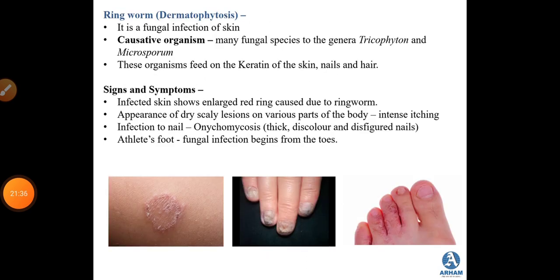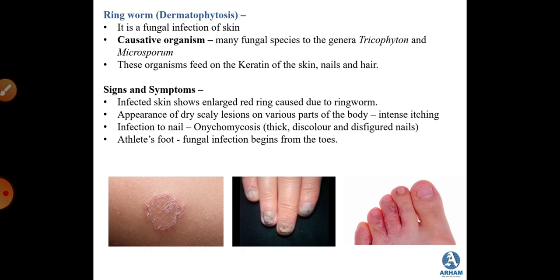So many fungal species like the species from the genera of Trichophyton and Microsporum. So these are the two genera. Many species of these two genera are responsible for spreading this fungal infection. These organisms feed on keratin of your skin, nail and hair. So these are the three parts of your body where keratin is found.